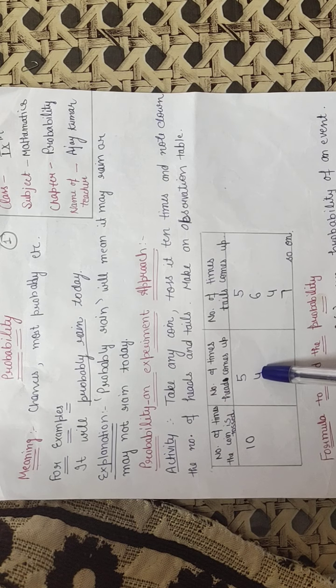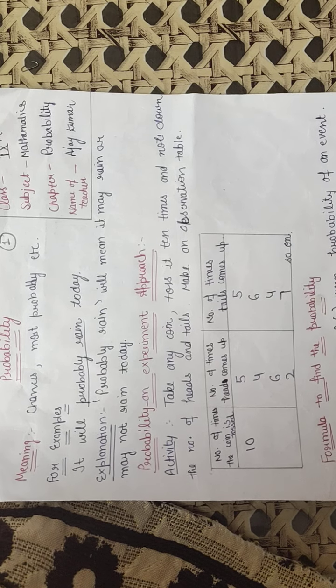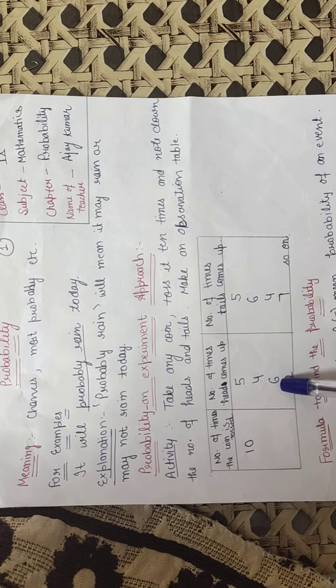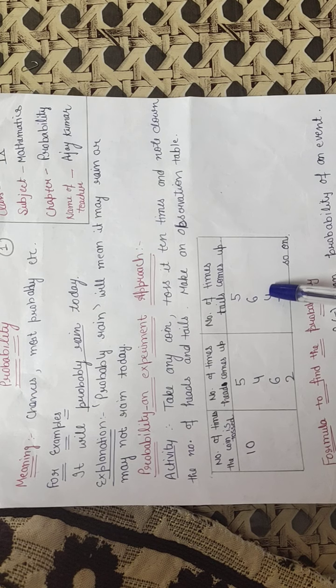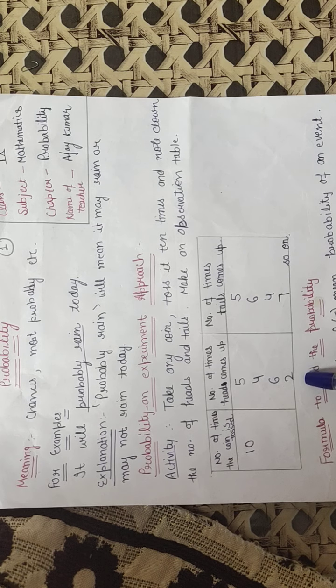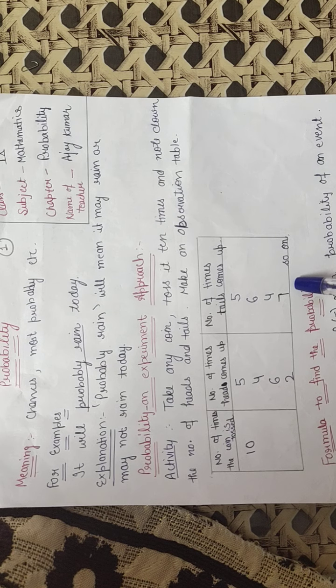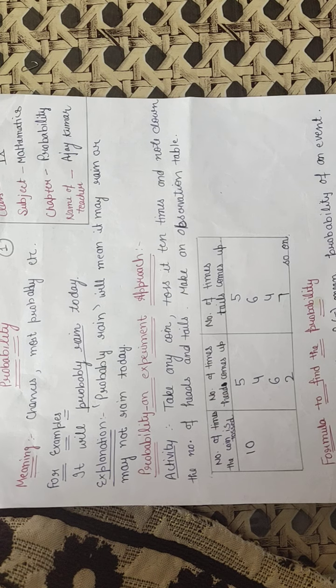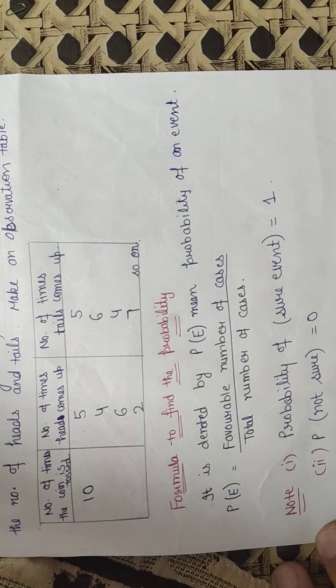That means 4 times head come, 6 times tail come, or 6 times head will come or 4 times tail will come, or it may be possible that 2 times head will come or 7 times tail will come. So there are so many cases in which head will come or tail will come.